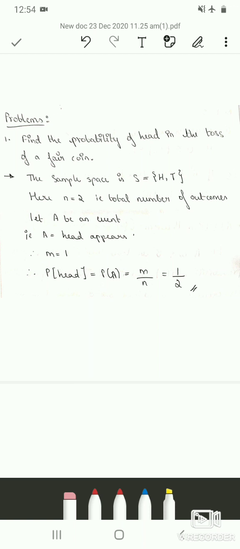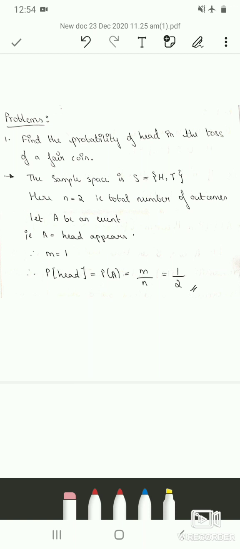Therefore probability of getting head is equal to probability of A, which is m by n, by using the classical definition of probability. Here m is 1 and n is 2. Therefore we get probability of head is equal to 1 by 2. So there is 50% chance that whenever you toss a coin, head appears.